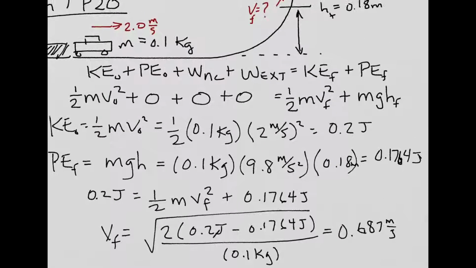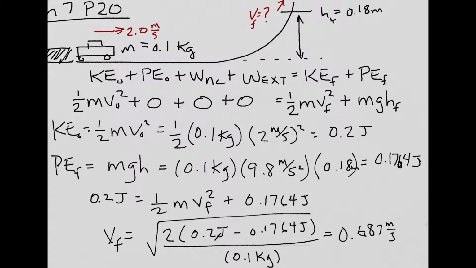So just to refresh our memory, what we're doing here, we wanted to find the final velocity of the car as it's going up the hill at a height of 0.18 meters.